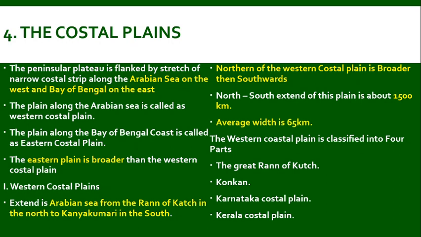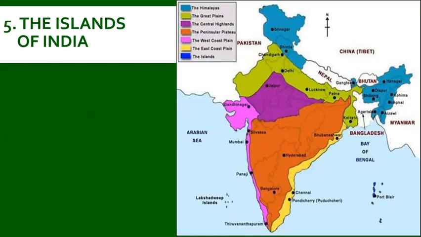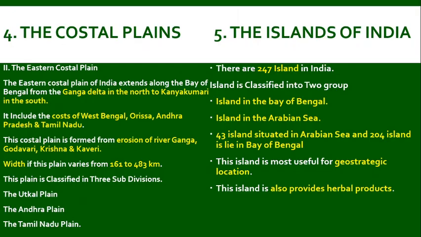The West Coastal Plain extends along the Arabian Sea from the Rann of Kutch in the north to Kanyakumari in the south. The northern part of the western coastal plain is broader than southwards. The north-south extent of this plain is about 1,500 kilometer in length and the average width is about 65 kilometer. The west coastal plain is classified into four parts: the Greater Rann of Kutch, the Konkan, the Karnataka coastal plain and Kerala coastal plain.